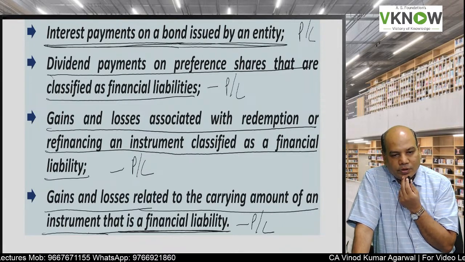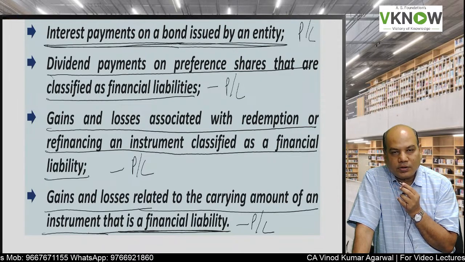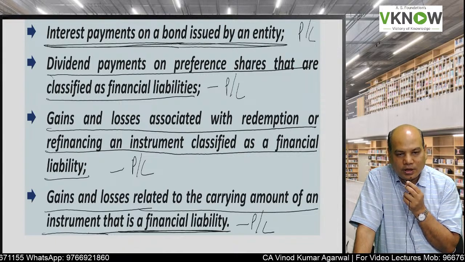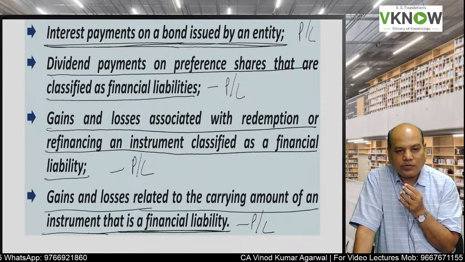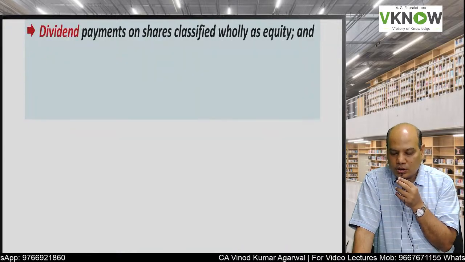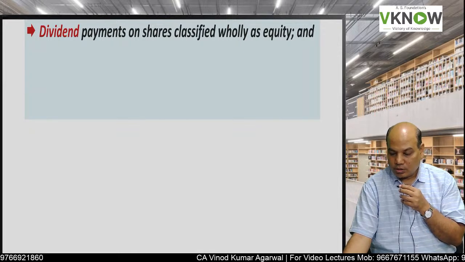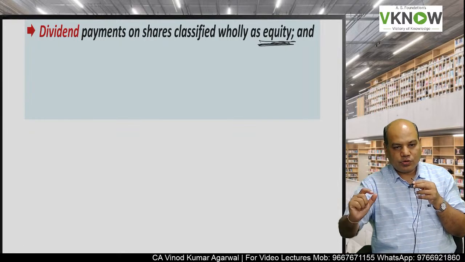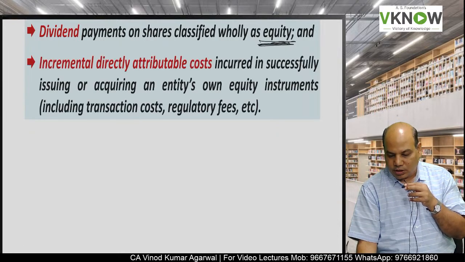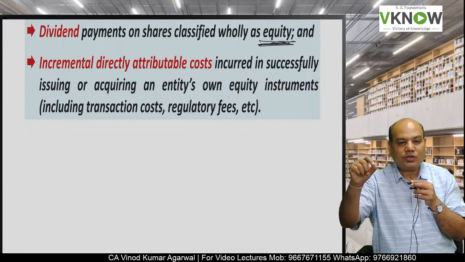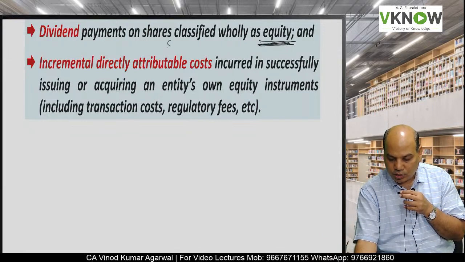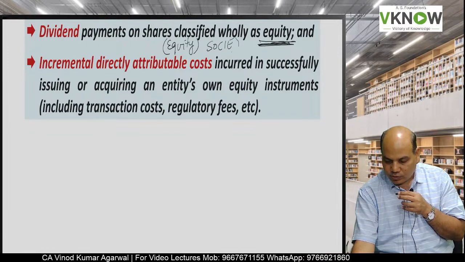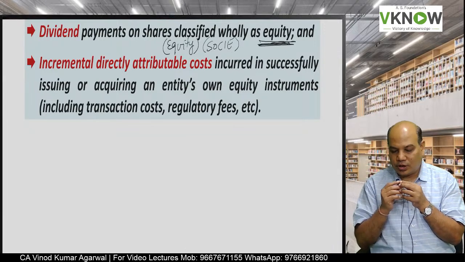So the summary is, if the instrument is classified as a financial liability, the corresponding interest, dividend, gain and loss will be transferred to the profit and loss account. But if the instrument is classified as equity, then the dividend payment will be adjusted within equity. You will directly adjust in SOCIE. You will reduce from reserve in SOCIE.